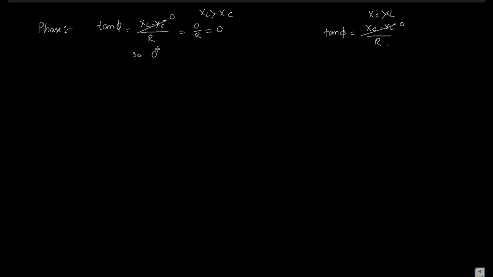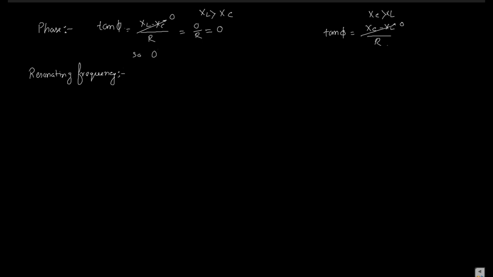Now, what is the resonating frequency? Now we can easily find out all the parameters. What will be the resonating frequency? What is the value of the resonating frequency?